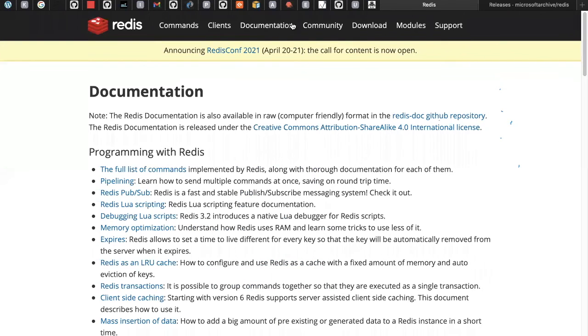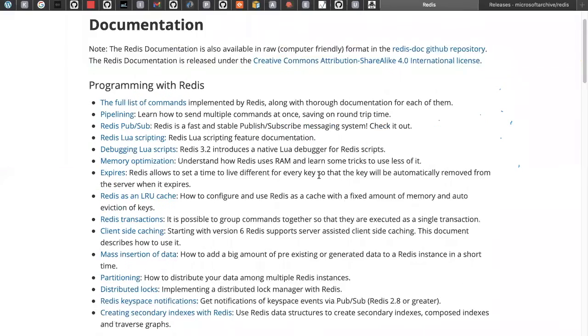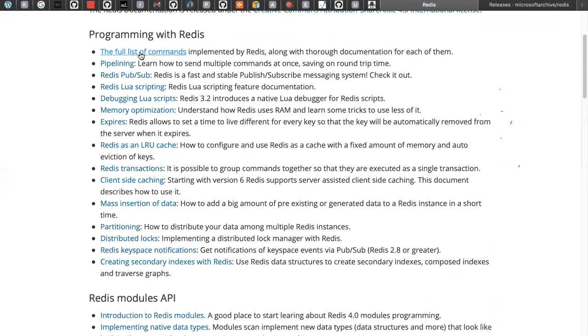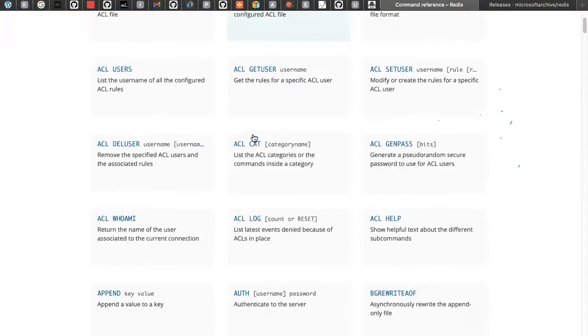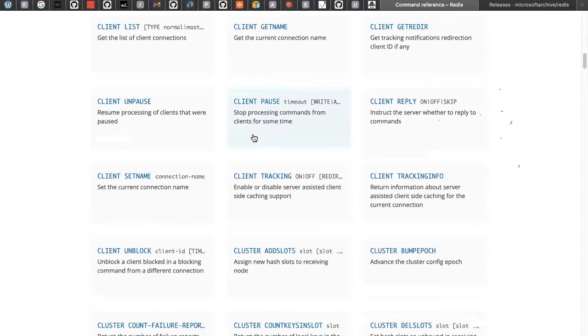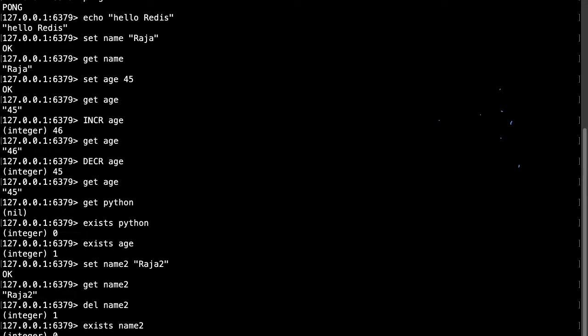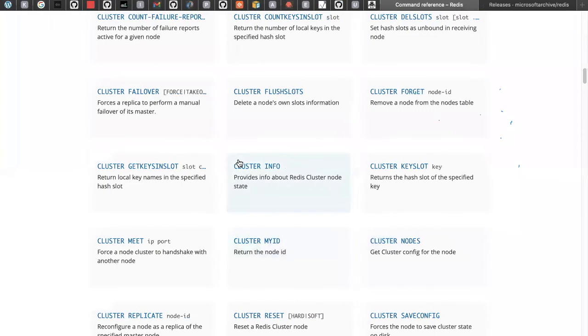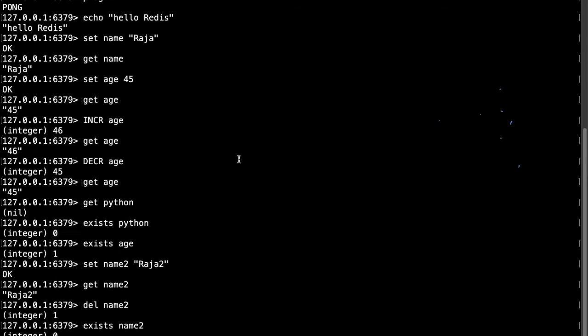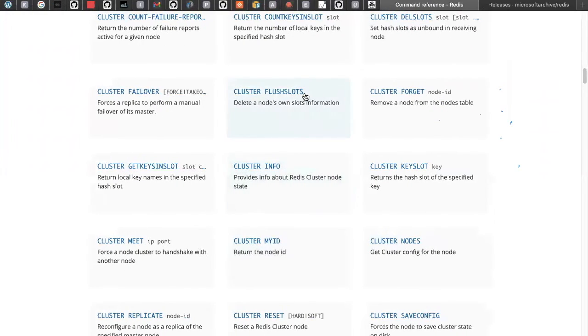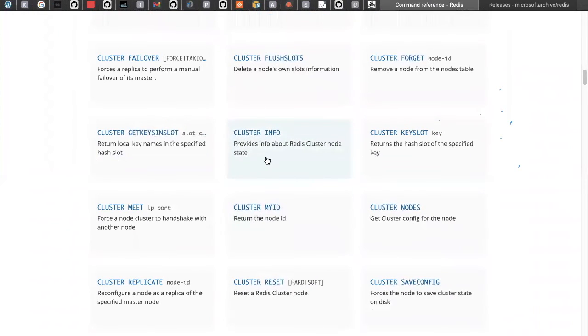In the documentation, go to the documentation. I think we are on that page only. You can see there is a full list of commands. There are so many commands. Don't worry about these commands, guys. And if you want to flush, whatever data I inserted into this database in my local computer, if you use flush, all the data will be deleted. So we need to be very careful when using flush.